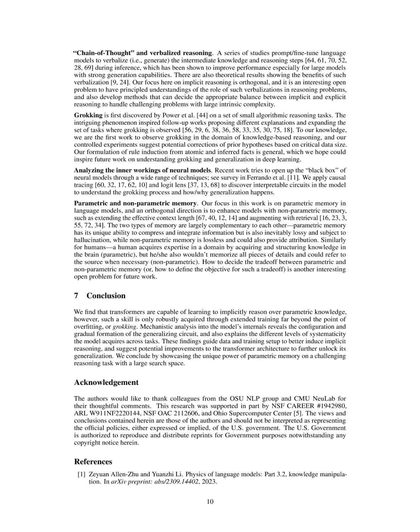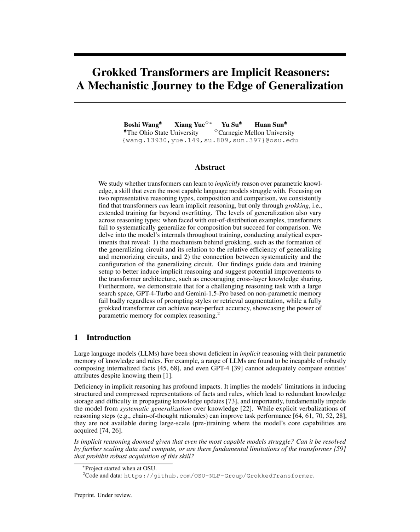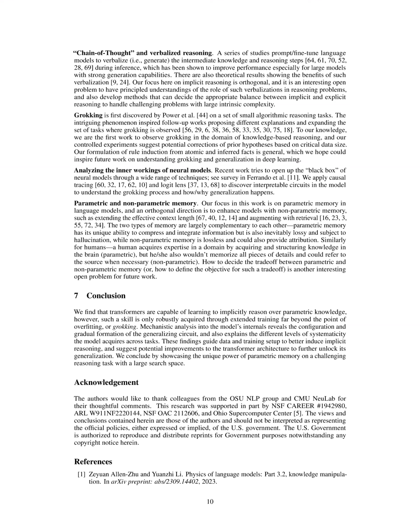They highlight the complementary nature of these two types of memory, where parametric memory excels in compressing and integrating information but may lead to hallucinations, while non-parametric memory is lossless and can provide attribution. The authors propose exploring how to define the objective for balancing these two types of memory effectively. Additionally, they suggest investigating the role of verbalizations in reasoning problems and developing methods to determine the appropriate balance between implicit and explicit reasoning for handling complex problems with large intrinsic complexity.